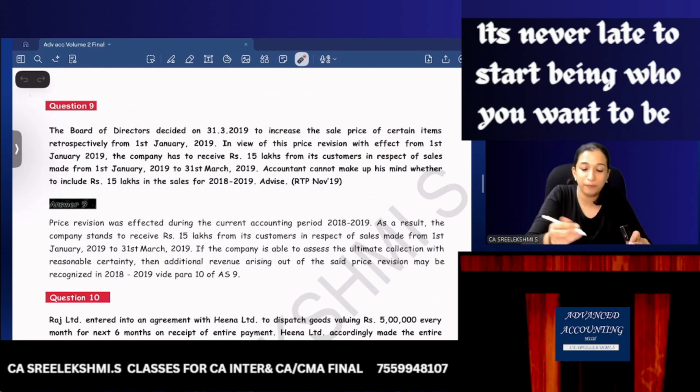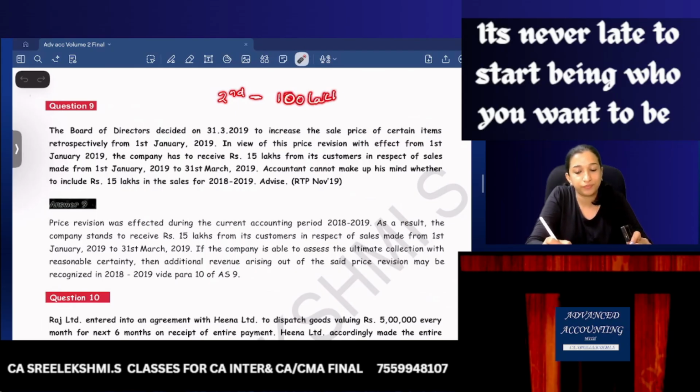Say for example, on 2nd January you are a customer who already bought goods worth 100 lakhs, and it is a credit sale. Okay. Now on 15th January, the board of directors retrospectively revised the price.